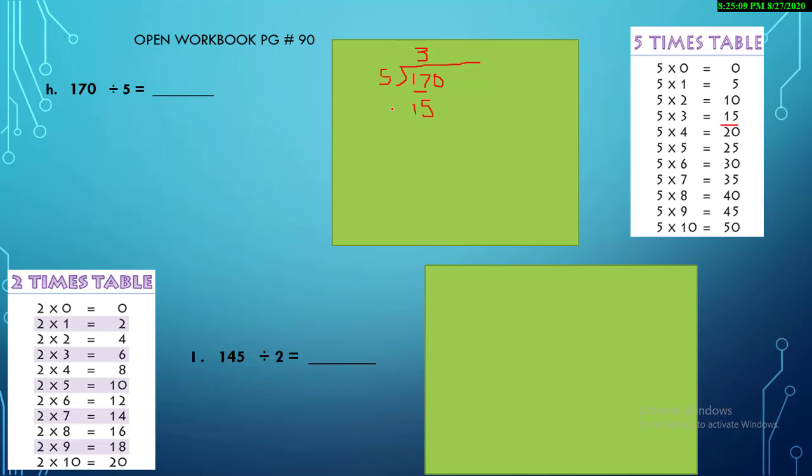Now, after writing it, sister subtract. When we subtract 17 minus 15, or you can say 7 minus 5, your answer is 2. Now the brother bring down another number, that is 2. Now just start reading the 2 times table again and your work is going to be very easy. Start reading the tables. 5 fours are 20. So it's simple now.